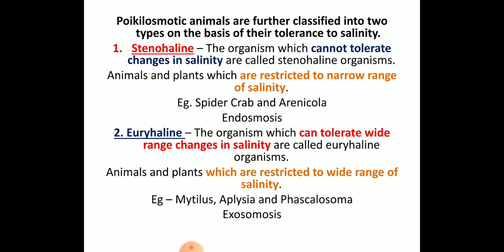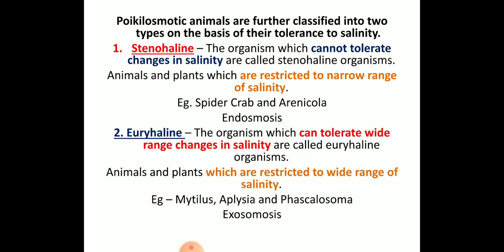First one is stenohaline. It means the organism which cannot tolerate changes in salinity. If there are any changes in salinity, they will just migrate from those places. Those animals and plants which are restricted to a very narrow range of salinity are called stenohaline osmoconformers or stenohaline organisms. What happens in these organisms? Usually endosmosis, water enters inside their body. Examples are spider crabs and Arenicola.